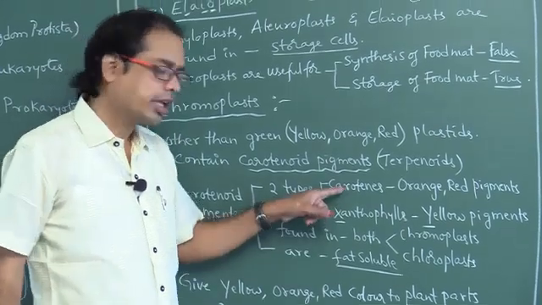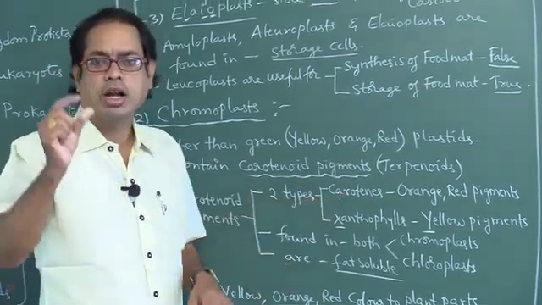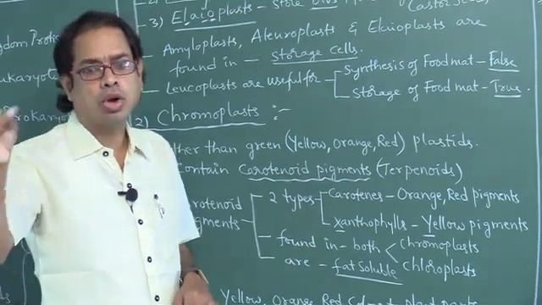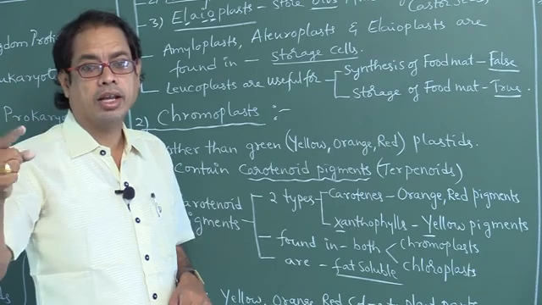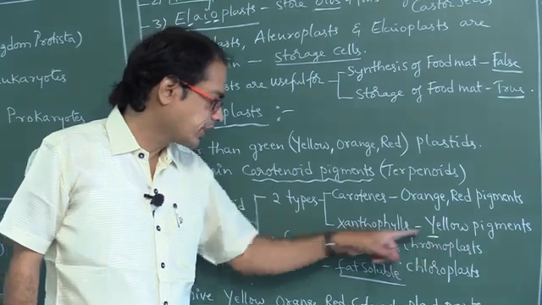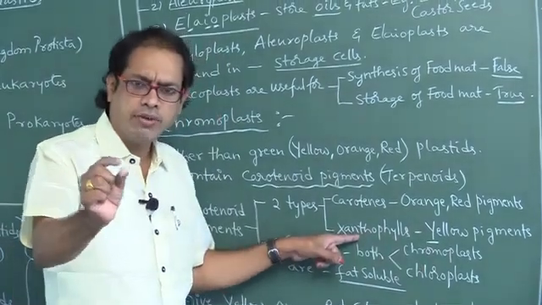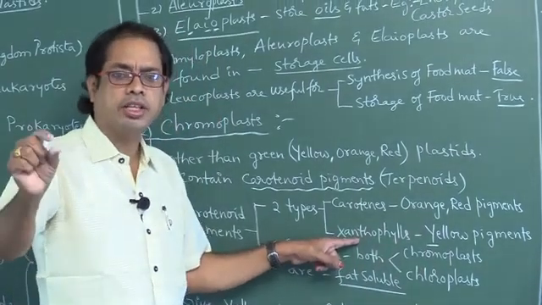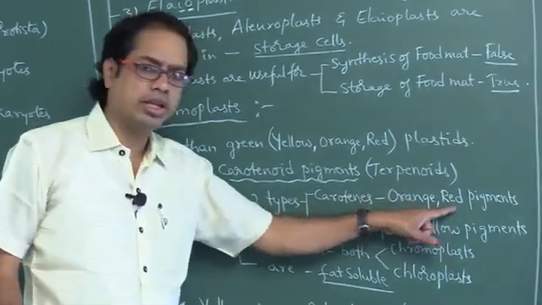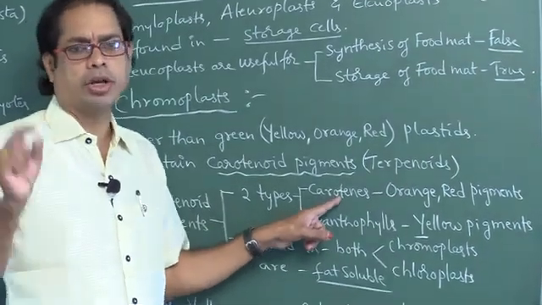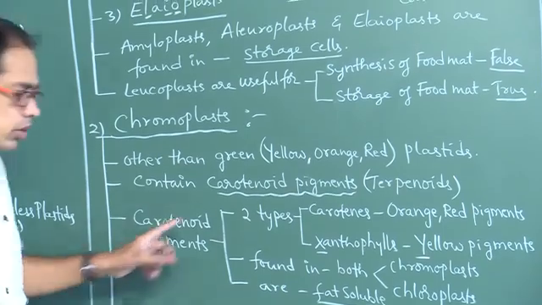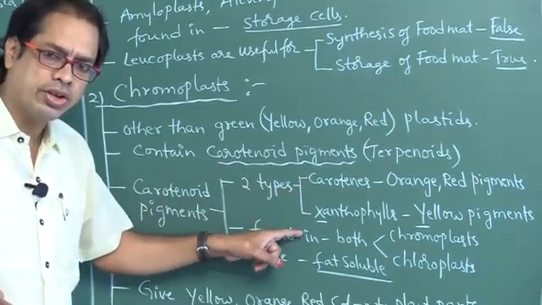Red color means carotenes. Unripe banana is found in green color. Green color means chloroplast. Ripened banana is found in yellow color. Yellow color means xanthophylls. So wherever yellow color is found, xanthophylls are present. Wherever orange or red, carotenes are present. Try to remember, okay.